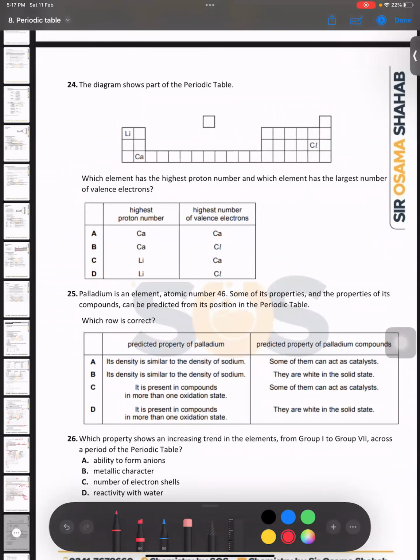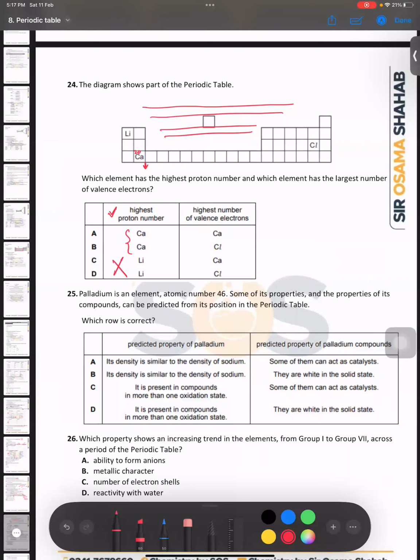24, it is also very simple. Highest proton number. Definitely we know that proton number increases across the period. So the one which is last will always have the highest proton number. Over here, calcium is last, so it has the highest proton number. So calcium can be the right answer, A or B. Definitely C and D are not the right answer.